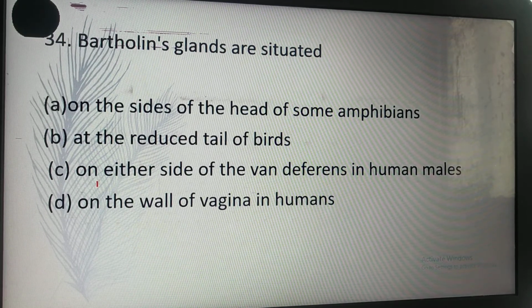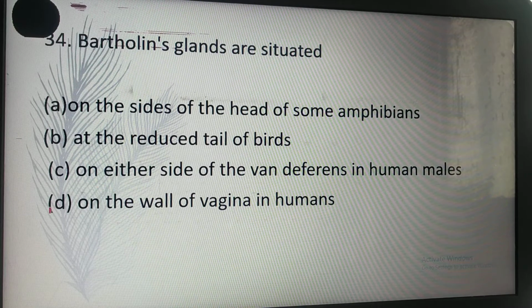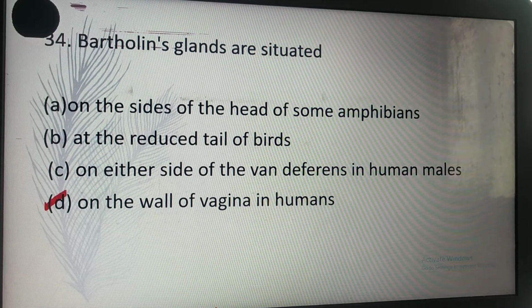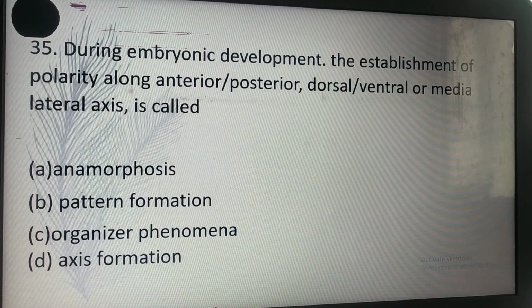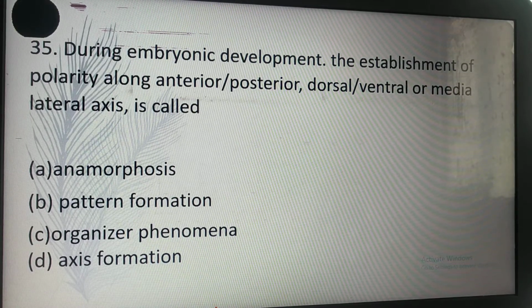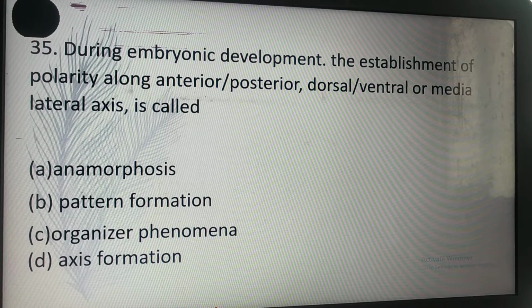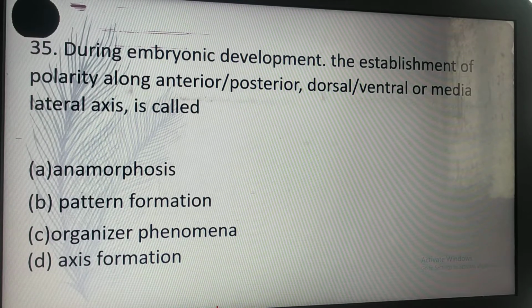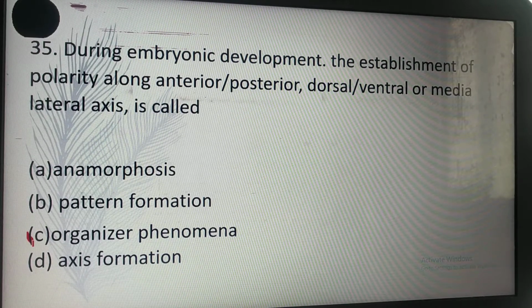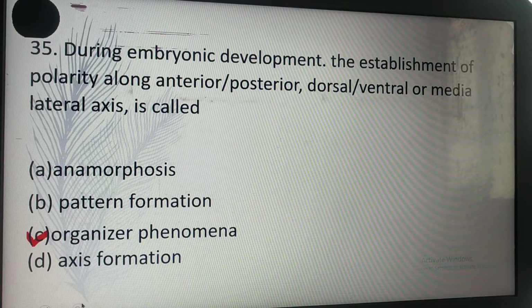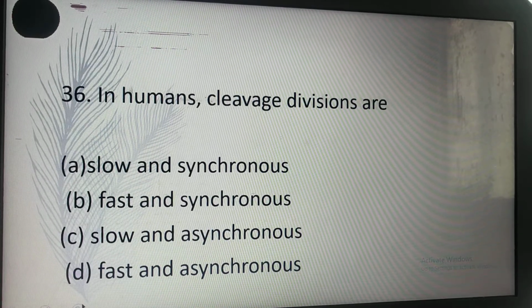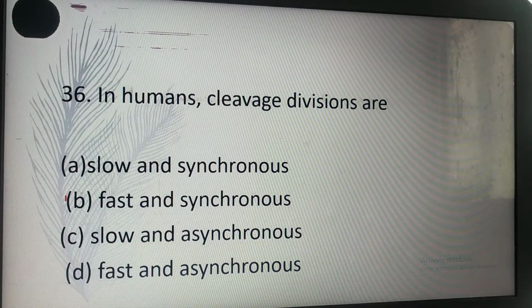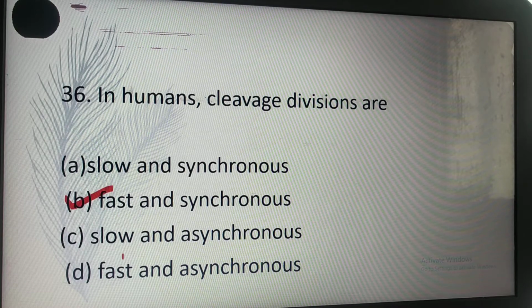Bartholin's glands are situated D. On the wall of the vagina in humans. During embryonic development, the stabilization of polarity along the anterior and posterior, dorsal and ventral, or medio-lateral axis is called C. Organizer phenomena. C is the correct answer. In humans, cleavage divisions are B. Fast and synchronous.